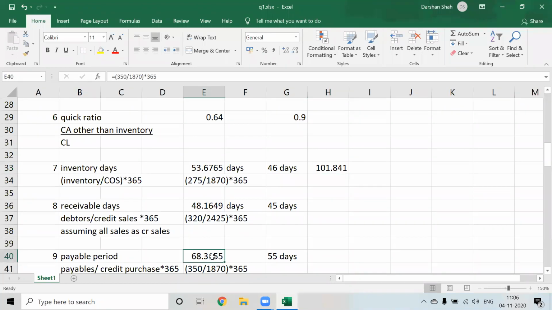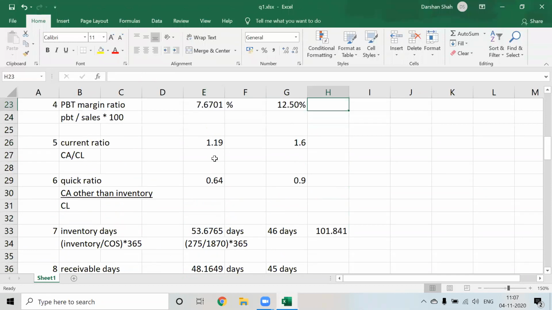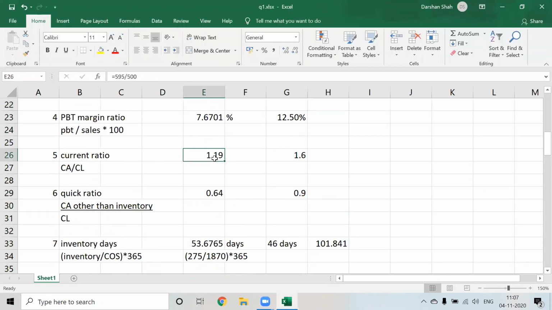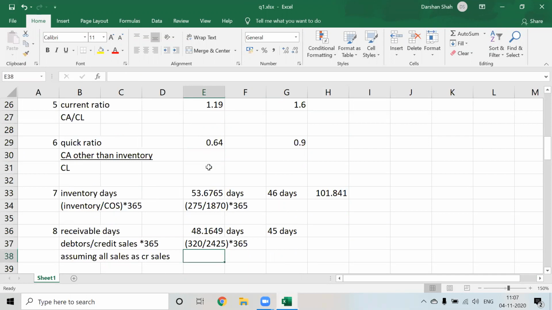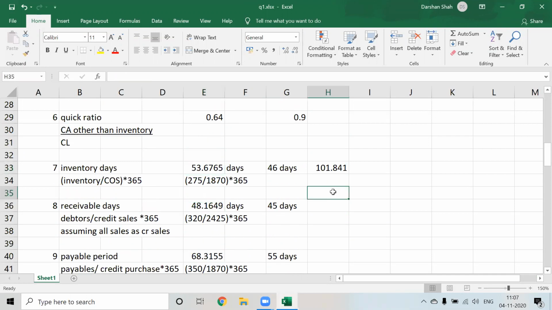But my payable period is only 68.31 days, right? So I'll get cash from my inventory in 101 days, but I have only 68 days to pay off my liability. And what is going to happen? I don't have enough cash in hand in my company because the current ratio does not consist of cash. So my company will need to borrow from outside.